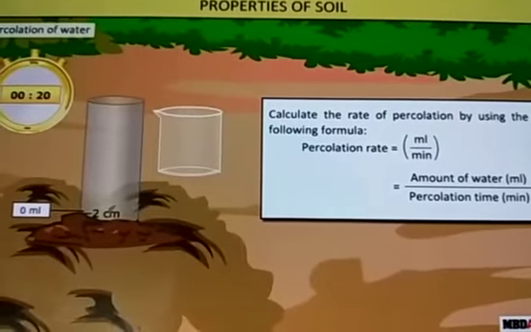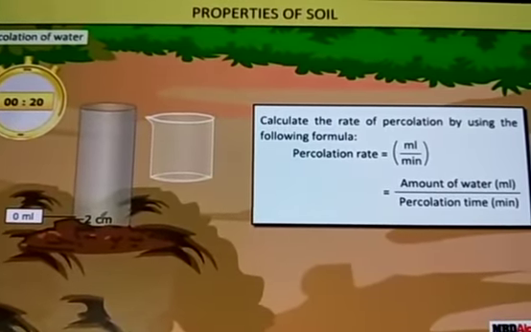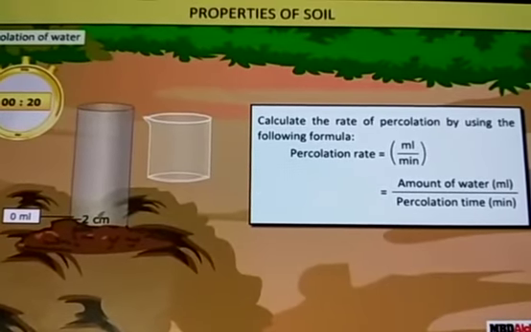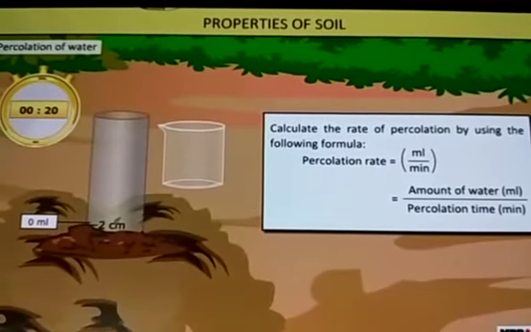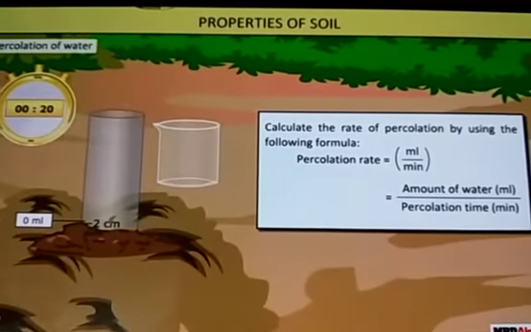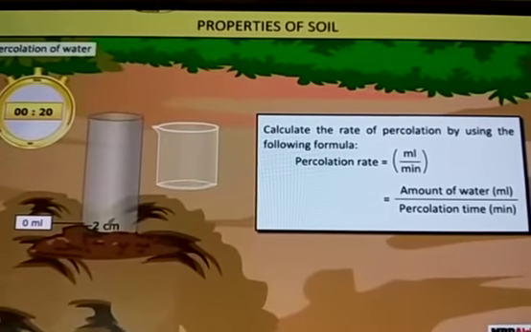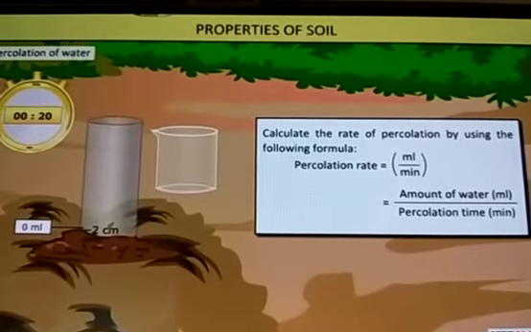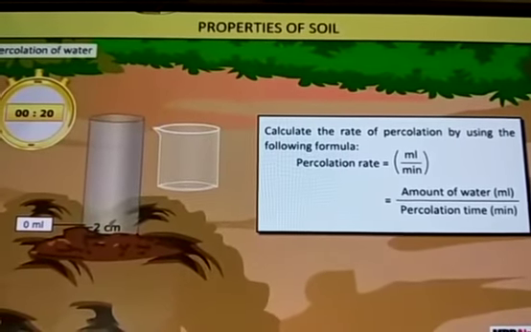So how much water had we taken? We had taken 200 ml. And what will be the time? For example, if it takes 20 minutes for 200 ml, what will be the rate of percolation? 200 divided by 20, that is 10 ml per minute. So the rate of percolation is 10 ml per minute.